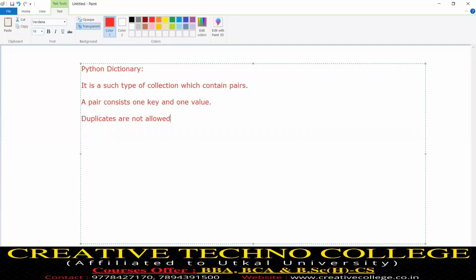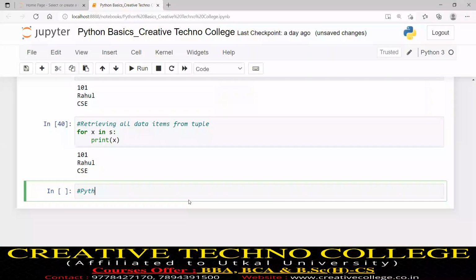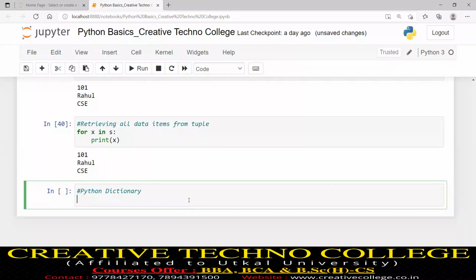We will go to our Jupyter notebook environment and see a Python dictionary. We will take an example. All pairs we will write within a curly bracket. Let my dictionary name be car info.